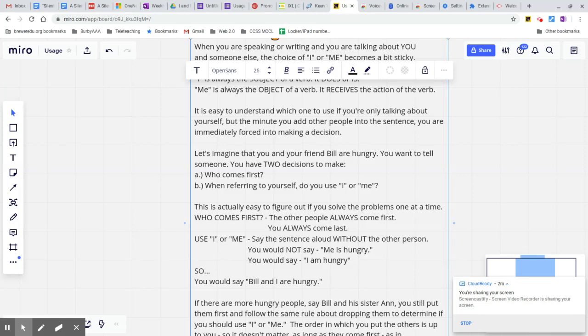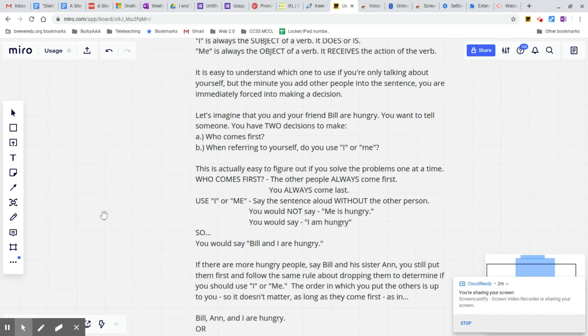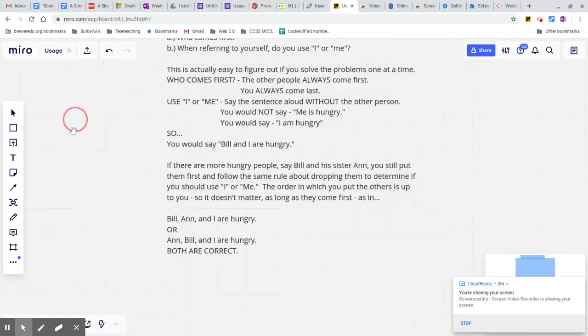And so if you put those two together, Bill's coming first, and then you would say, Bill and I are hungry. So that works out pretty well. Now, if there are more hungry people, say his sister Anne, you still put them first and follow the same rule about dropping them to determine if you should use I or me. The order in which you put the others, though, is up to you. It doesn't matter as long as they always come first and you always come last.